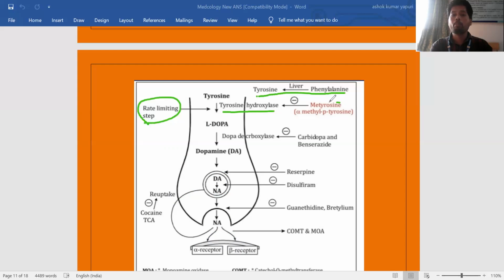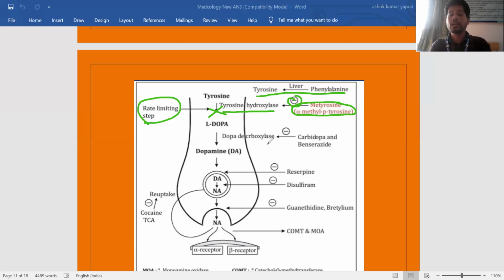Metirosine, chemically called alpha methyl paratyrosine, inhibits the rate limiting enzyme tyrosine hydroxylase and prevents the conversion of tyrosine to L-DOPA. So the rate limiting step of catecholamine biosynthesis is inhibited, and there is no catecholamine biosynthesis.